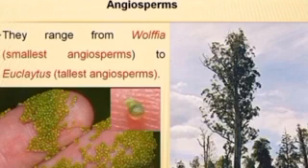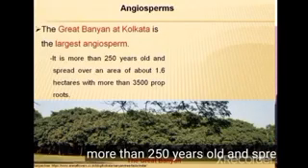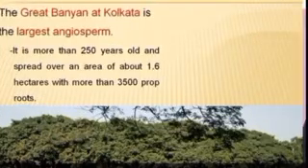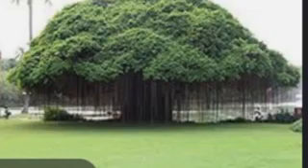The size ranges from a small, microscopic Wolffia to a large tree like eucalyptus. The largest angiosperm is a banyan tree called the Great Banyan. It is located in Acharya Jagadish Chandra Bose Botanical Garden near Calcutta. The Great Banyan tree is more like a forest than an individual tree.